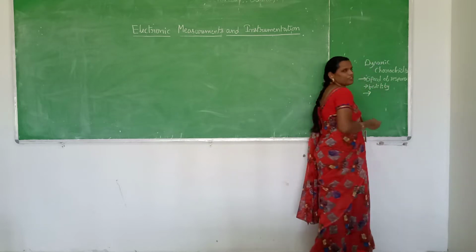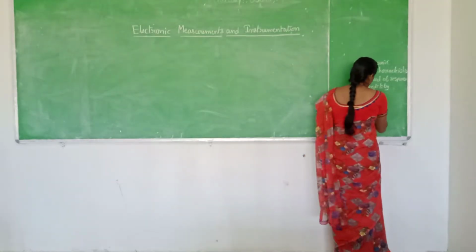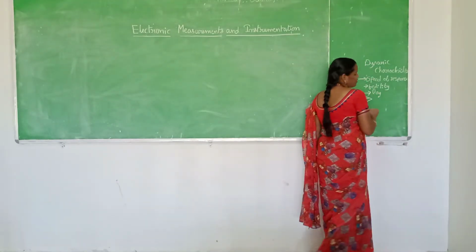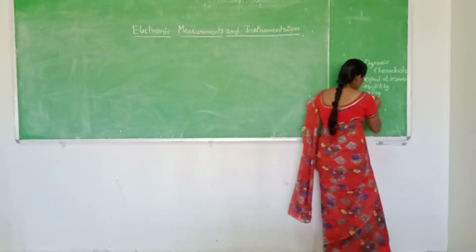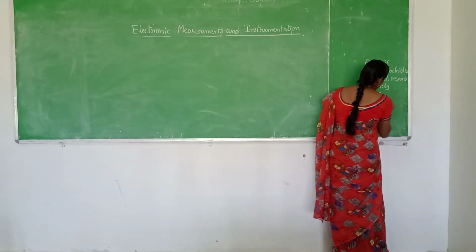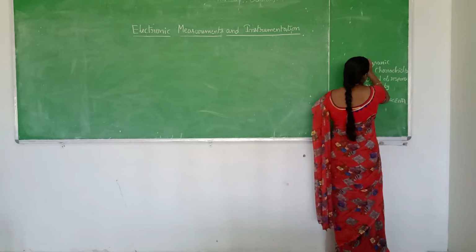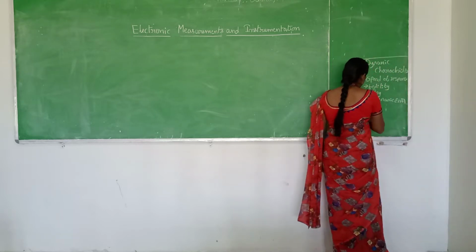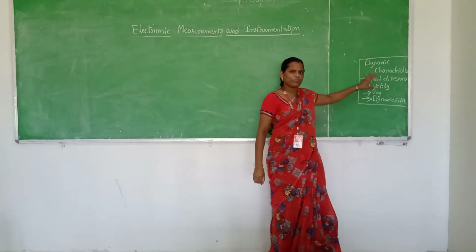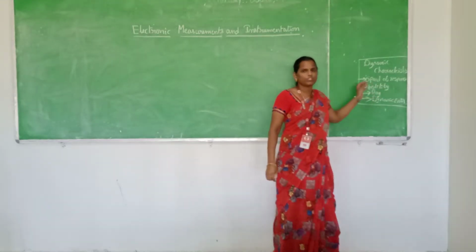Next, third one is the lag. Next, fourth one is the dynamic error. So these are the four types of dynamic characteristics which we are going to cover.